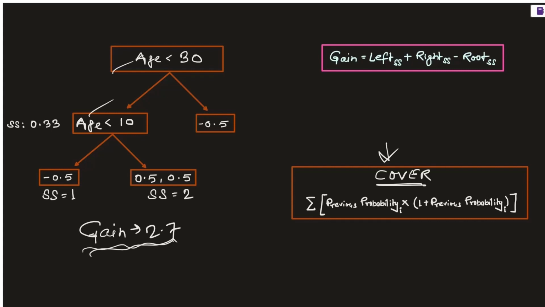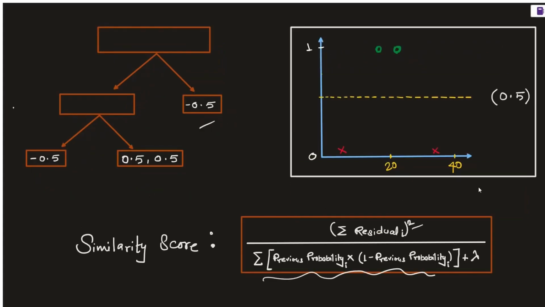But after growing the tree, if we have the final leaf nodes, then we also need to decide how important this leaf node is in order to make the final prediction. And this is where we calculate the cover value. In very simple words, you need to understand that if the cover value is extremely low for a given leaf node, then we will simply prune it out. Otherwise, we will keep it. As simple as that. No need to go deep down into the technicality. Cover value simply denotes the importance of a leaf node, and it is calculated by this simple formula that we have also used previously within the denominator of the similarity score formula. It is the same thing excluding the lambda term.